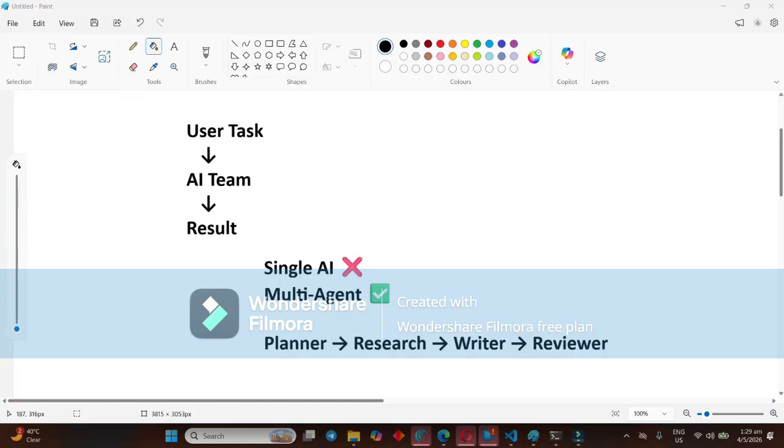In the previous video, we discussed MCP and multi-agent concepts. We saw that a single AI struggles with complex tasks. That's why we need multiple agents, each handling a specific role. Today, we implement that concept practically with Python without any frameworks.